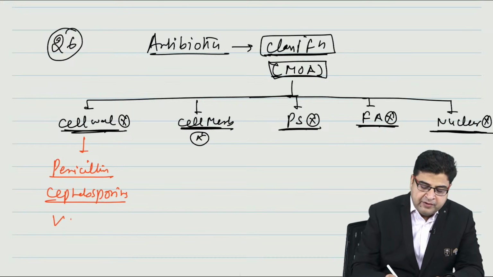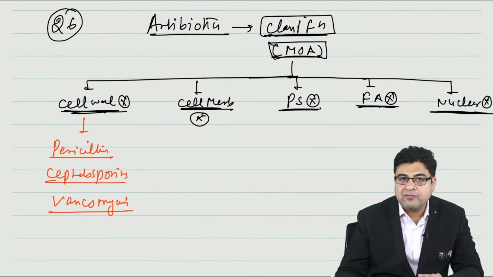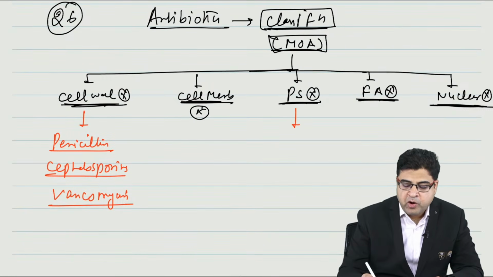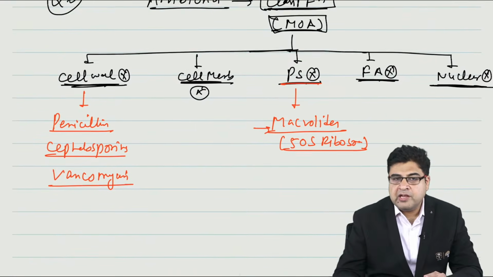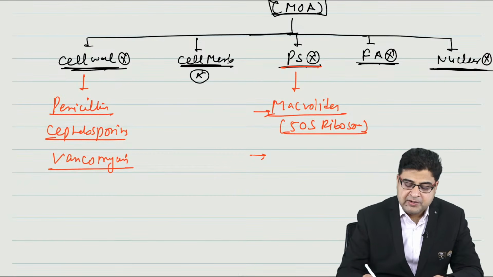Right? Similarly, we have a drug vancomycin. Vancomycin is an antibiotic, it's a cell wall inhibitor. Similarly, important drugs in protein synthesis inhibitors are macrolides, like azithromycin, clarithromycin. These medicines will act on the 50S ribosome and inhibit protein synthesis. Similarly, we have a drug known as doxycycline.